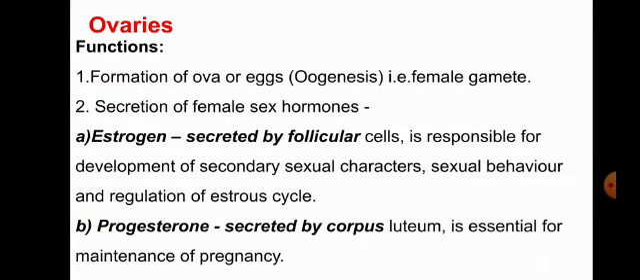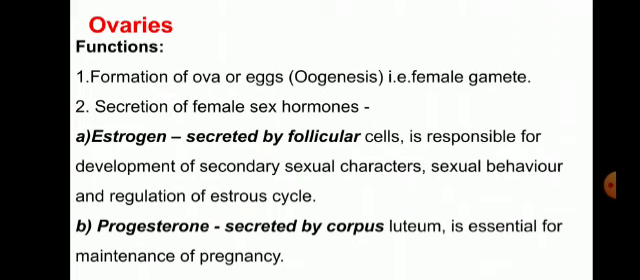The functions of the ovaries: the formation of ova or eggs, which is called oogenesis. These are the female gametes. They also secrete female sex hormones. One is estrogens, secreted by follicular cells, responsible for the development of secondary sexual characters, sexual behavior, and regulation of estrous cycles. So these are the hormones secreted by the ovaries.